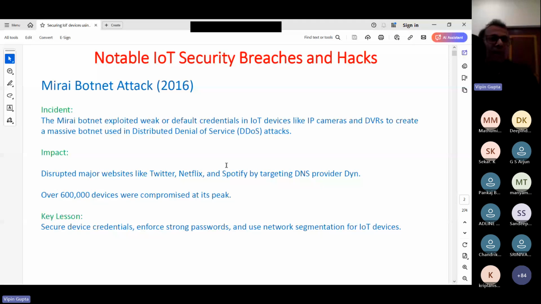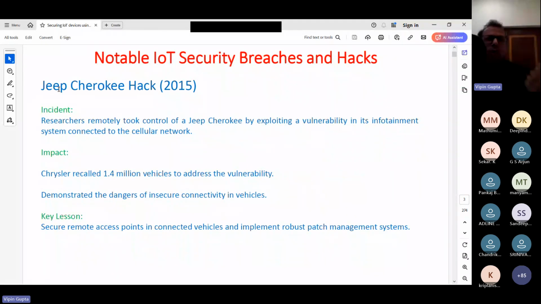Then another one was the Jeep hack. In this, the researcher remotely took control of a Jeep by exploiting a vulnerability in the infotainment system. We know that in our vehicles we have entertainment systems. They exploited a cellular network vulnerability, and then they were able to control that Jeep, and that company had to recall almost 14 lakh vehicles and address this vulnerability.